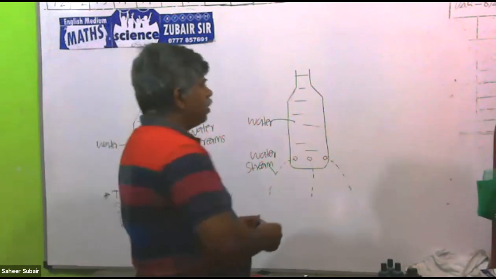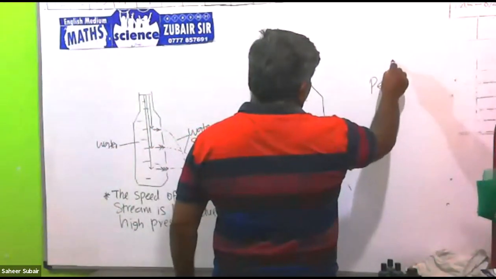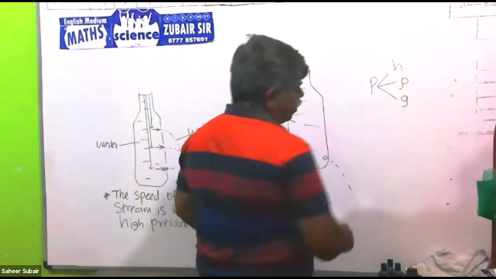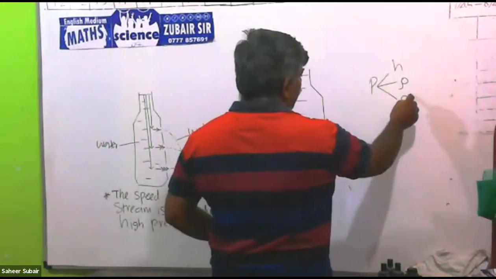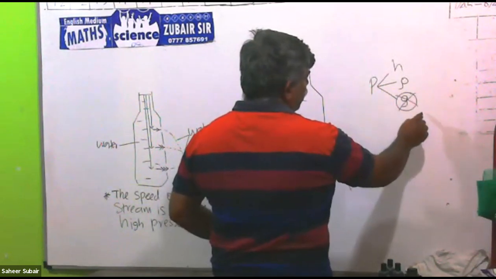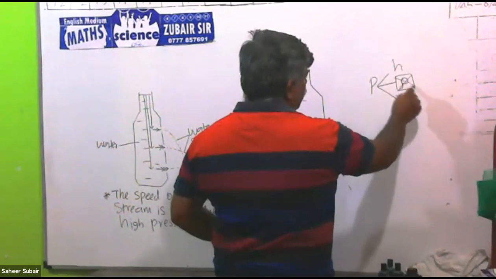Right? Pressure depends on 3 factors: depth, density, gravitational acceleration. When you go to another planet only, gravitational acceleration changes, so no need to think about that. When you take another liquid only, density changes.